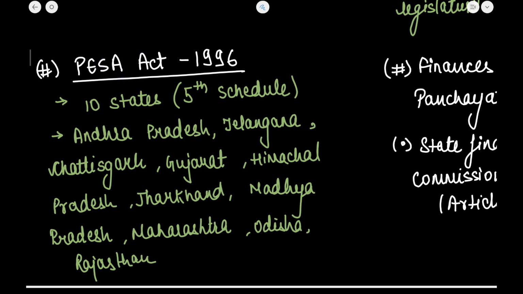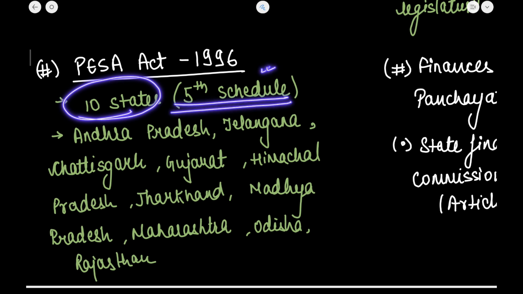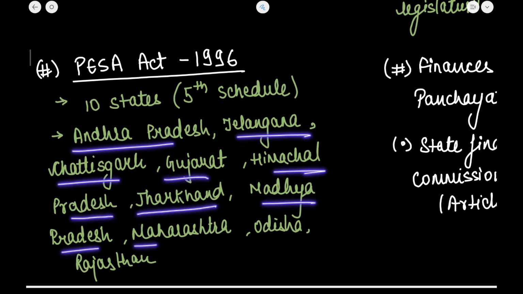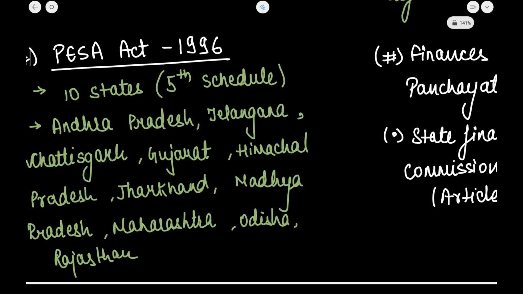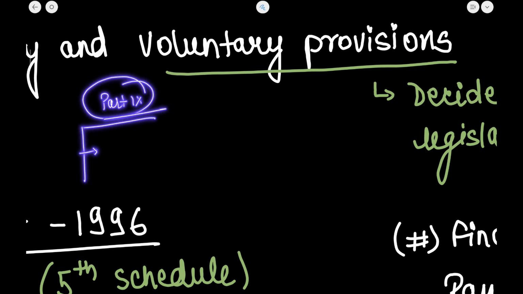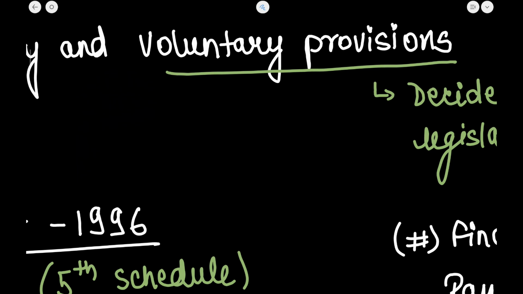Now, all the states that were in the 5th Schedule came under this. So Andhra Pradesh, Telangana, Chhattisgarh, Gujarat, Himachal Pradesh, Jharkhand, Madhya Pradesh, Maharashtra, Odisha and Rajasthan are the ten states to which these provisions extend. Now let me tell you the objective. It is to extend the provisions of Part 9, self-rule, to the tribal people. This is the only objective of the PESA Act.